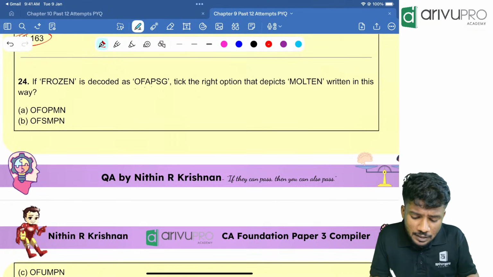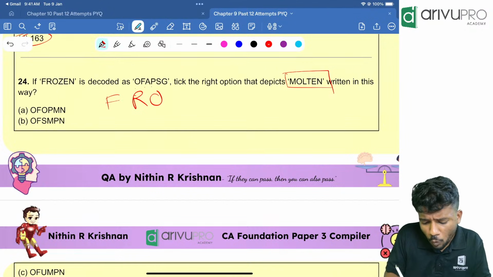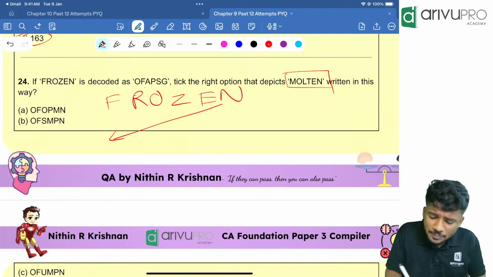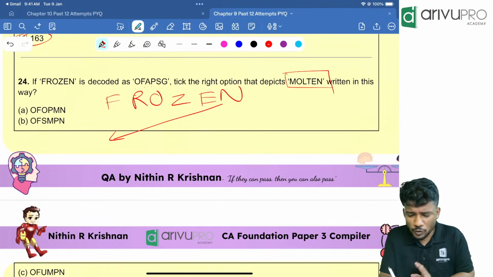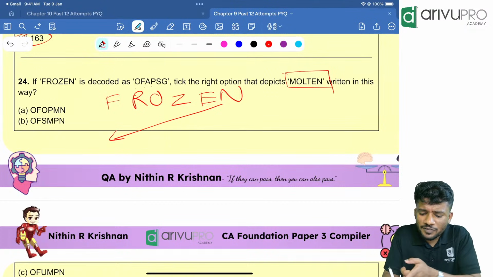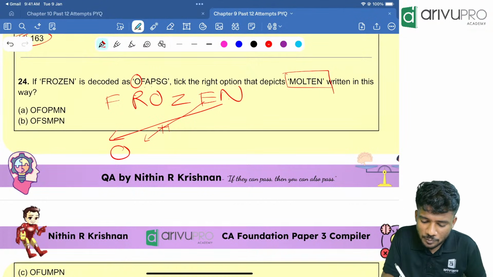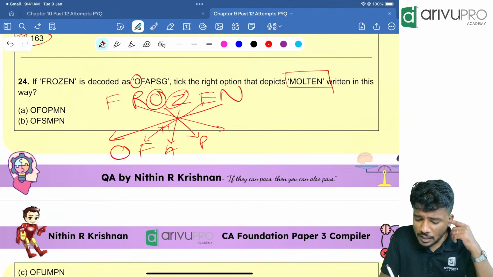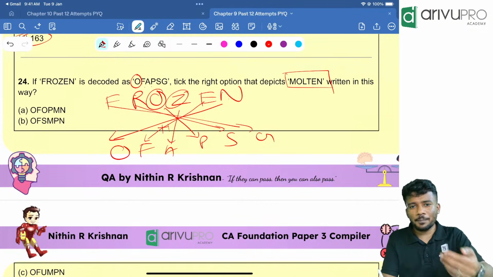OFAPSG. Then take the option which depicts molten. FROZEN is frozen, right? Then it is a reverse type of coding with plus one. How we are forming it, I'll just show you. N is the last letter, so we will start with N plus 1, that is O. That's why O is coming. E plus 1 is how much? F. Z plus 1 is how much? A. Then O plus 1 is how much? P. R plus 1 is how much? S. Then F plus 1 is how much? G. So the pattern is reverse order plus 1.